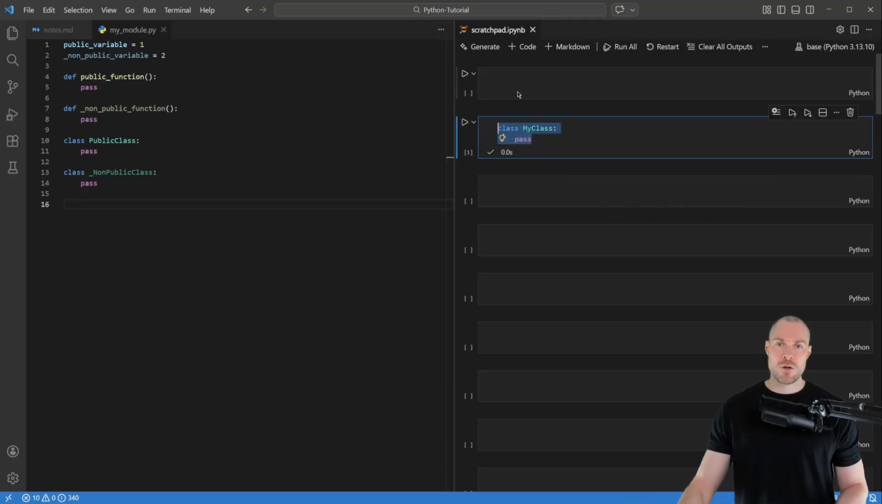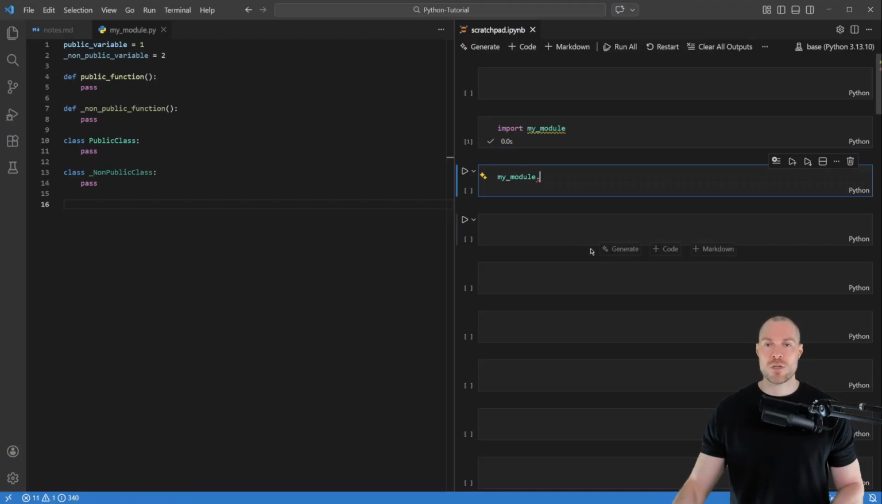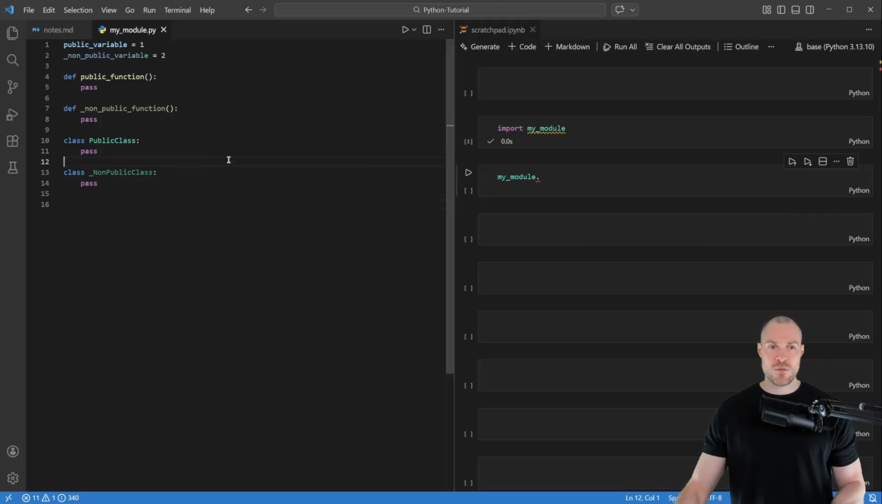And we can do that because this notebook is in the same directory as this file. So then here, let's simply say import my module. And then here I'm going to say my module and then dot. And now if I invoke IntelliSense to see what's available, then you can see that we only have the public versions of this module and not the non-public versions. So that's the first example that I want to show.